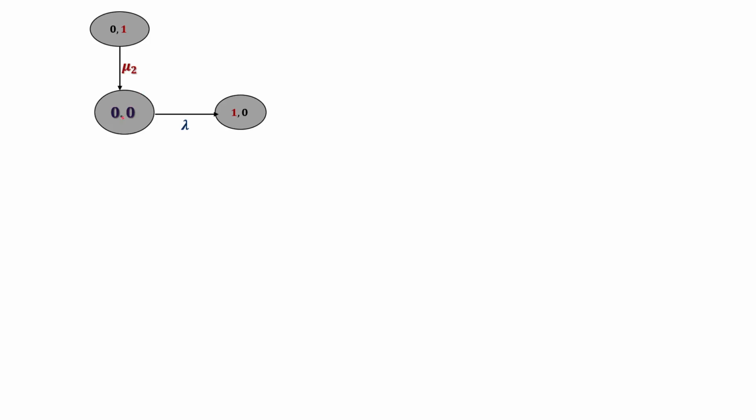Now consider the states 0,1 and 0,0. In state 0,1, the number of persons at the first server is 0 and at S2 the number of persons is 1. One customer is served at mu2, that is at S2, and then leaves the system. So 0,1 becomes 0,0. At state 0,0, when one customer enters the system, it becomes 1,0.